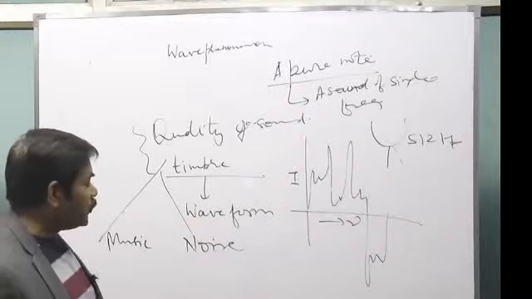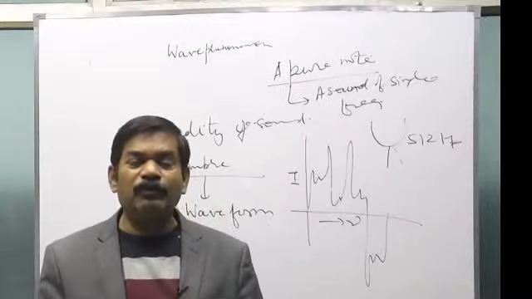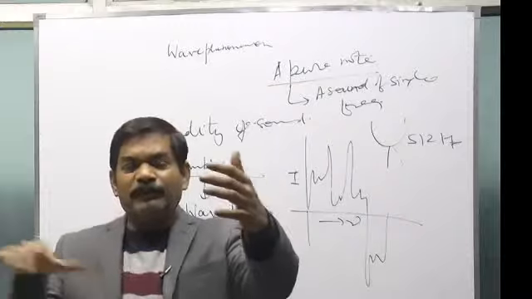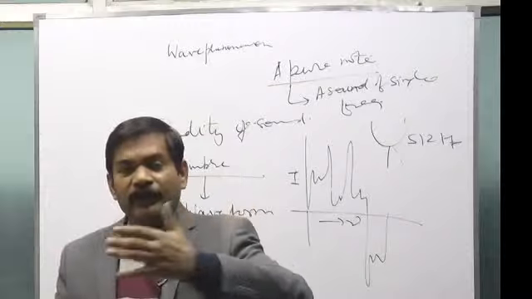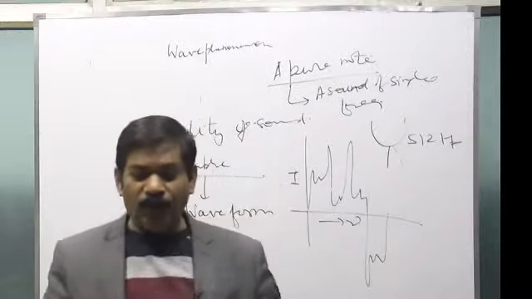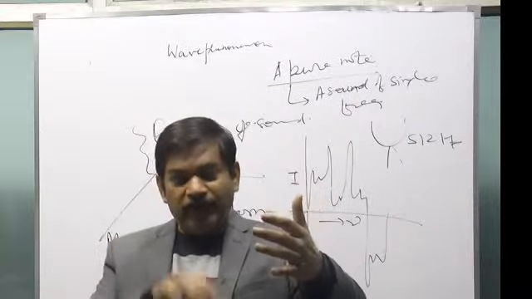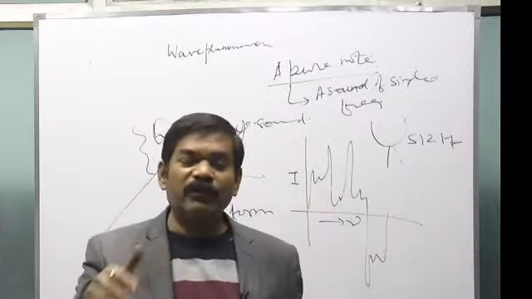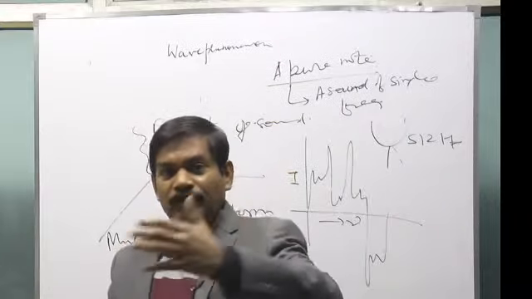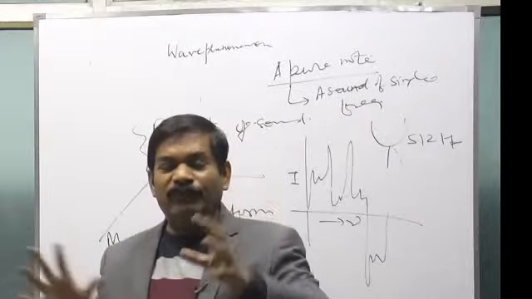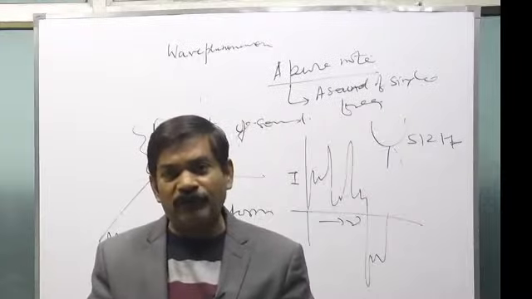And when there is no relation in how it is varying, anything can happen at any time. Suppose you don't know how to play the harmonium and you start playing it, pressing any key randomly. By pumping the air, you control the intensity. When you randomly press the keys, you generate different frequencies, and you're randomly pumping the air also, so the intensity also varies randomly. There is no rhythm, no relation between the variation of frequency and the intensity.